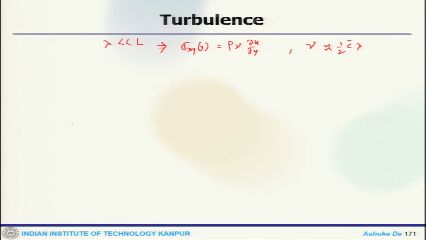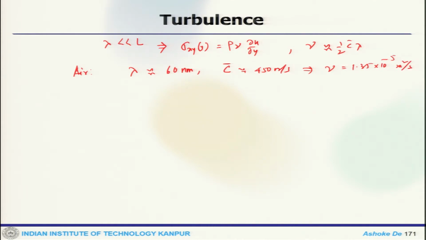For air, for example, lambda is approximately 60 nanometers, C bar is roughly 450 meters per second, which gets you nu as 1.35 times 10 to the power minus 5 meter square per second.